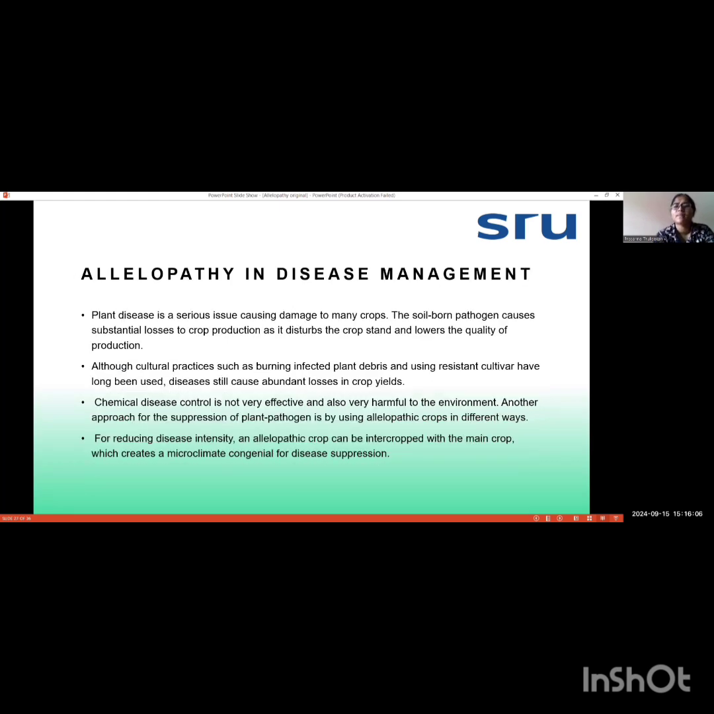Next is allelopathy in disease management. How is allelopathy helping in the disease management of plants? Nowadays, plant disease is a serious issue causing damage to many crops. Chemical control is not very effective, and it is also very harmful to the environment. So another approach is allelopathic crops. For reducing disease intensity, an allelopathic crop can be intercropped with the main crop. For example, if we know one crop is affecting the other crop, a plant having allelopathic properties can be grown along with that, and we can reduce the diseases.